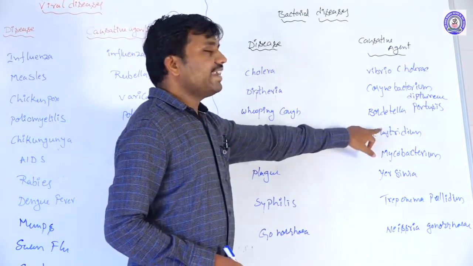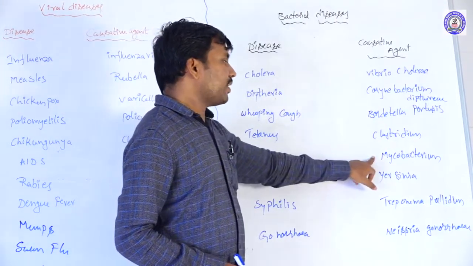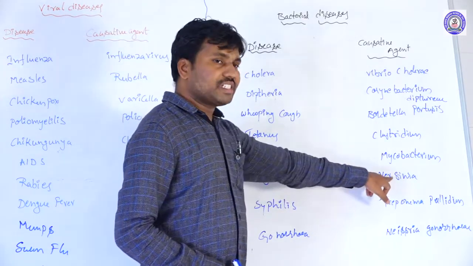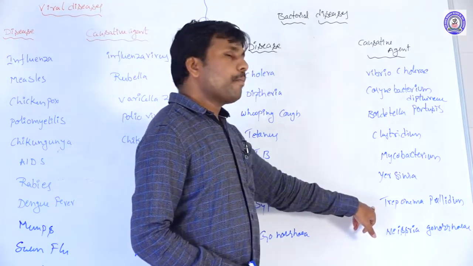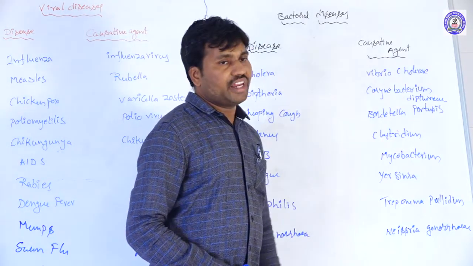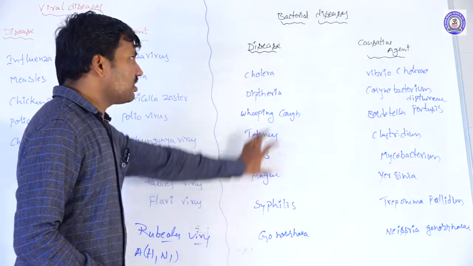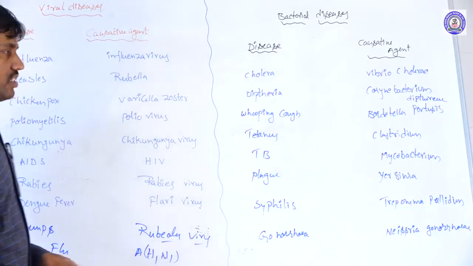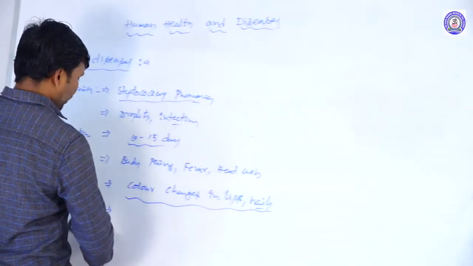Tetanus is caused by Clostridium tetani. Tuberculosis is caused by Mycobacterium tuberculosis. Plague is caused by Yersinia pestis. Syphilis is caused by Treponema pallidum. Gonorrhea is caused by Neisseria gonorrhoeae. Like this, different bacterial diseases are caused by different varieties of bacteria. So viral and bacterial diseases affect the human body.